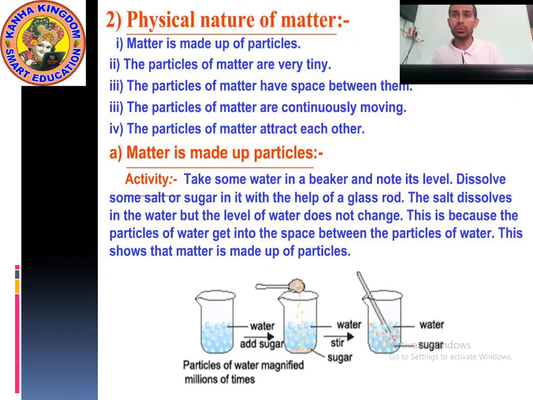Point number two, the particles of matter are very tiny. Particles are very small. Matter is made up of particles, particles are known as atoms, and atoms are small, it means the particles of matter are very small, tiny.